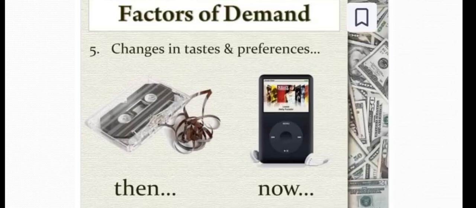Now in today's world, no one wants to buy a cassette, everyone wants to buy speakers, airpods, bluetooth. So according to changes, preference, lifestyle and taste, people demand the qualitative product according to their need, style, preference and taste.